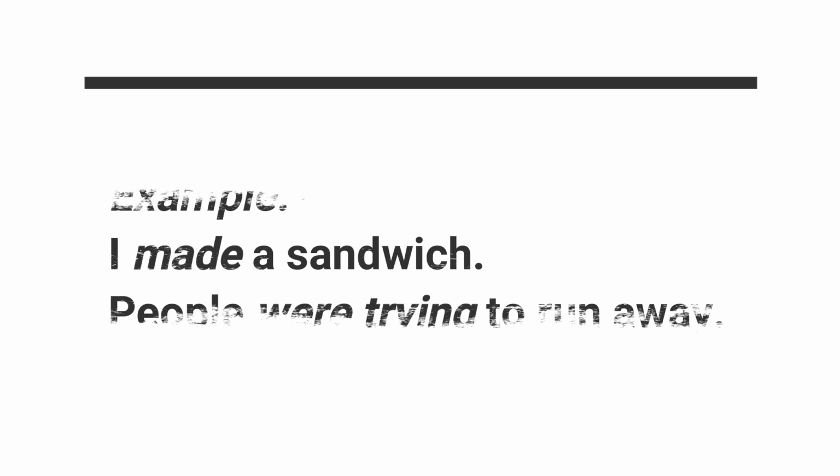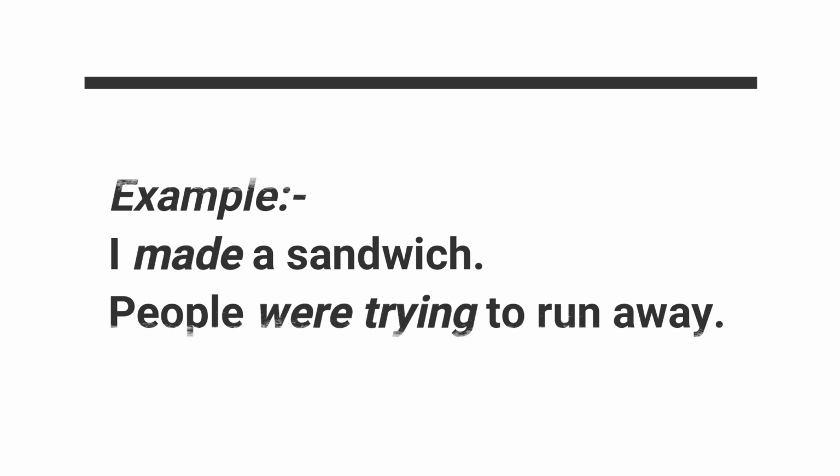For example, cooked, cried, walked, was, bought, were. And in sentences we have past formations. For example, I made a sandwich. In that, made, which is the verb, is in past tense.